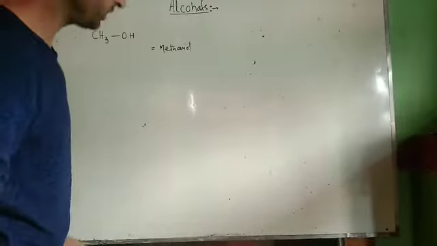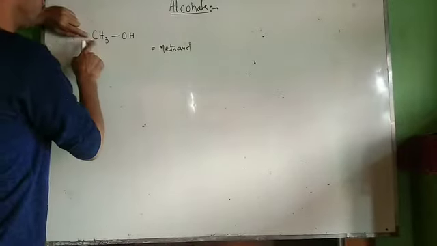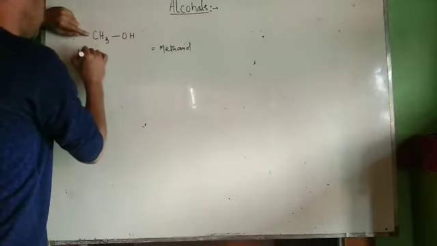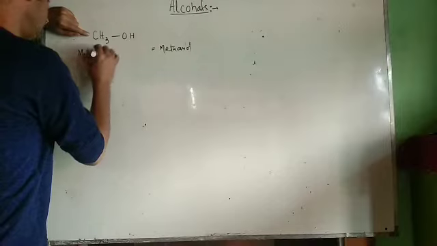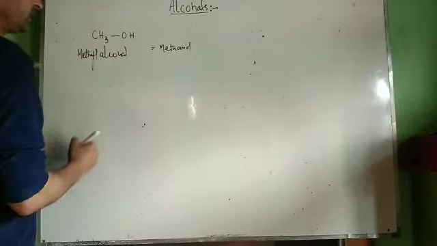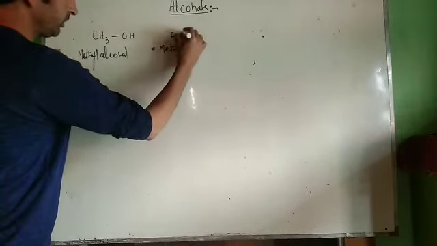But in the common system of nomenclature, we first name the alkyl group. What is our alkyl group here? This is a one carbon atom alkyl group. Therefore, it is methyl. In the common system, it is named as methyl alcohol. Now let us take one more example. This is the common system. This is the IUPAC system.